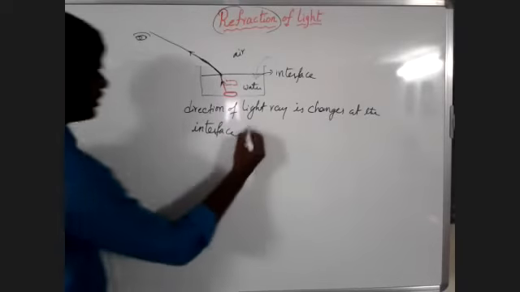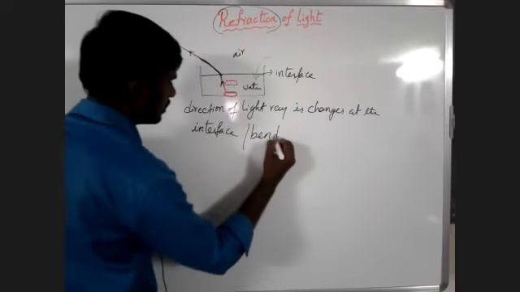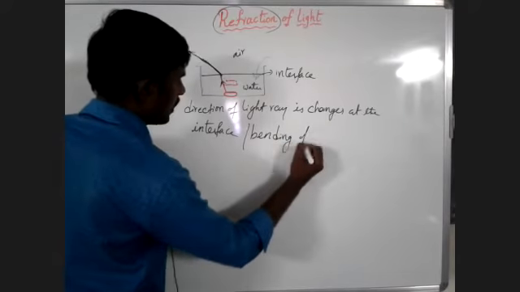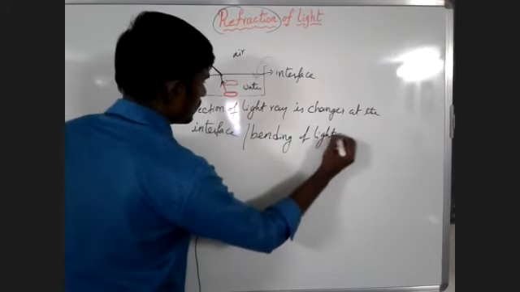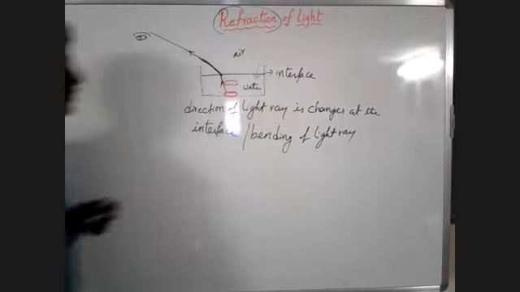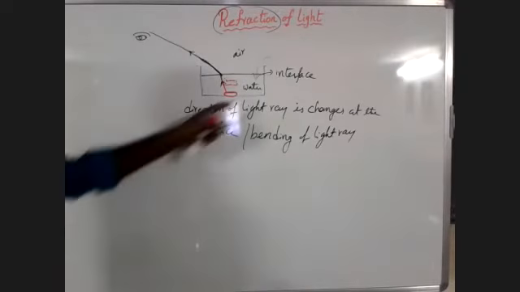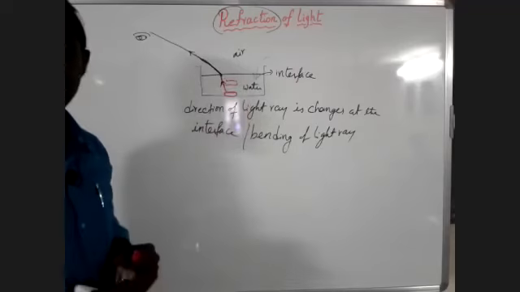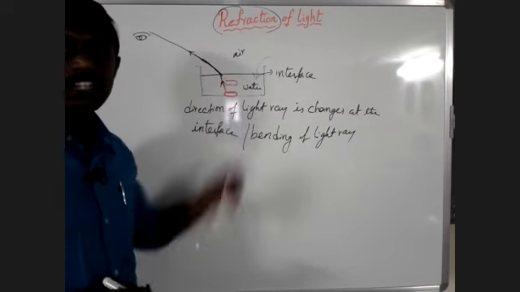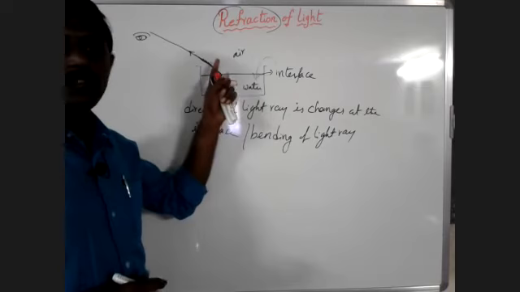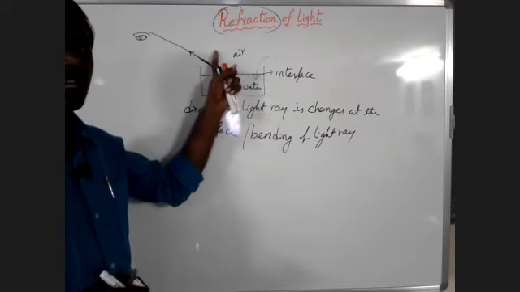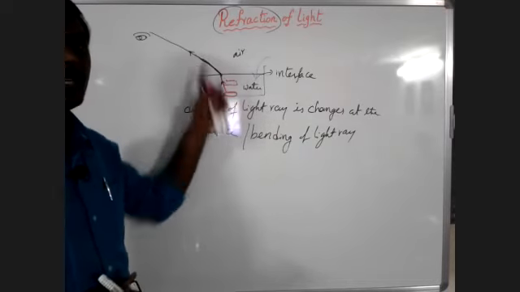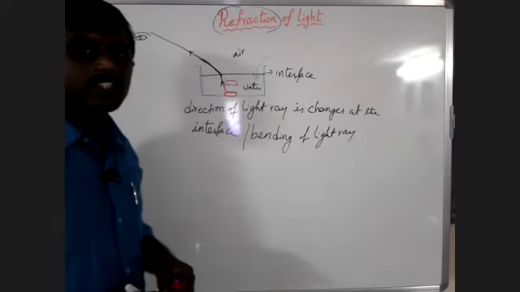That means bending of light ray takes place at the interface. That bending of light ray, when the light rays travel from one medium to the other medium, we call a refraction of light.